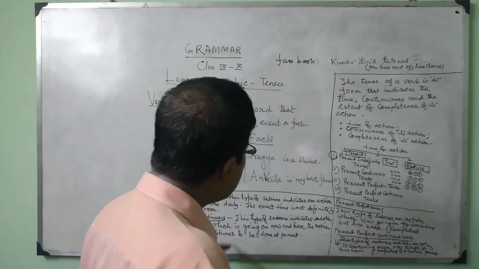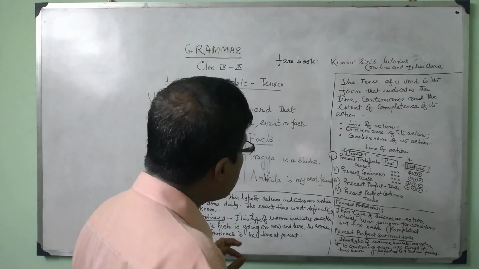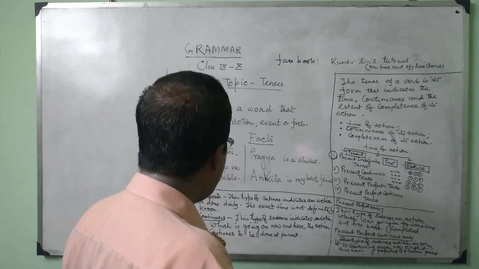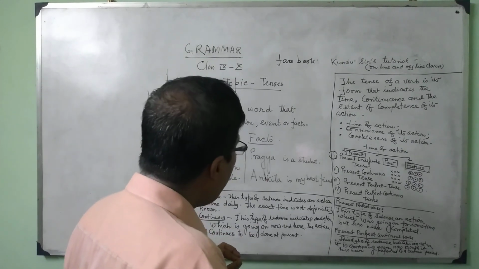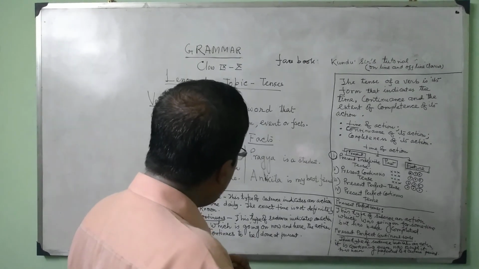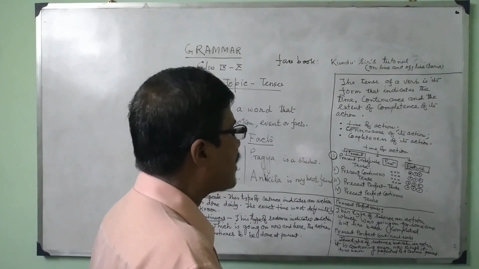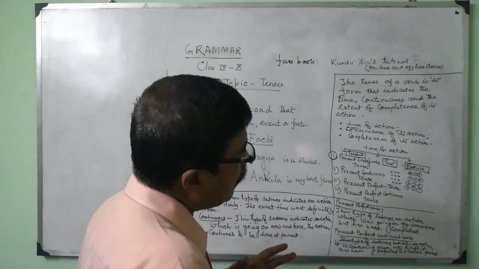Present continuous tense is the tense or situation indicating an action which is going on now or here, and the action continues to be done at present. Again I am giving another example. I am eating.